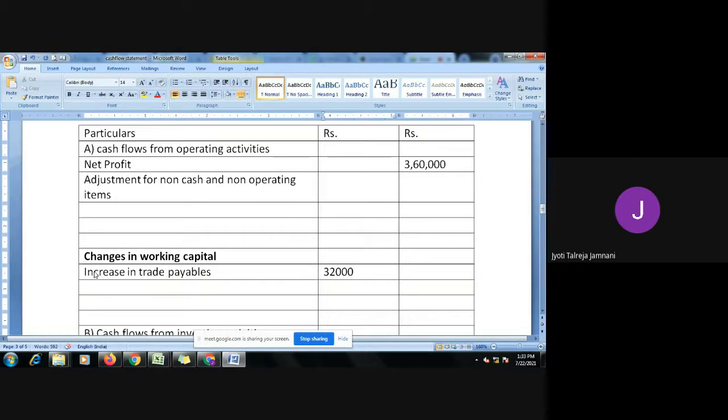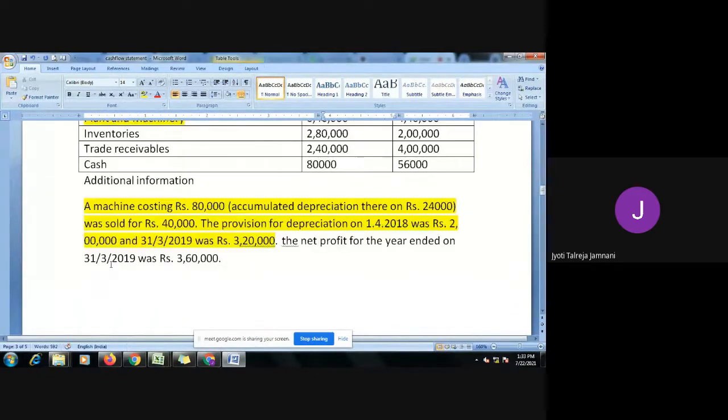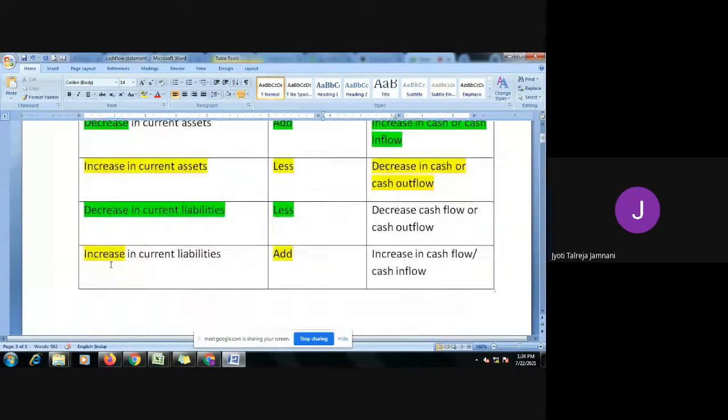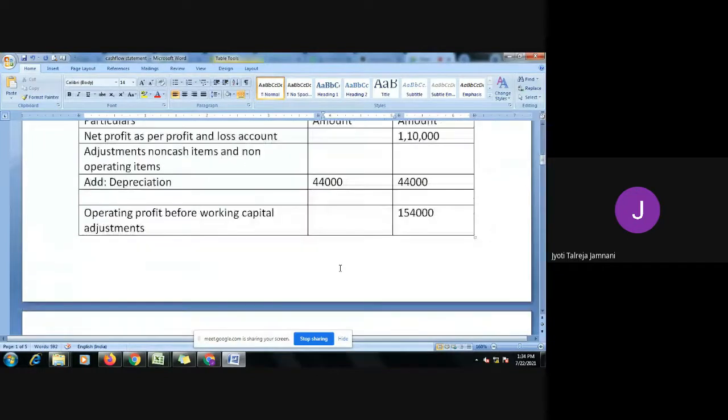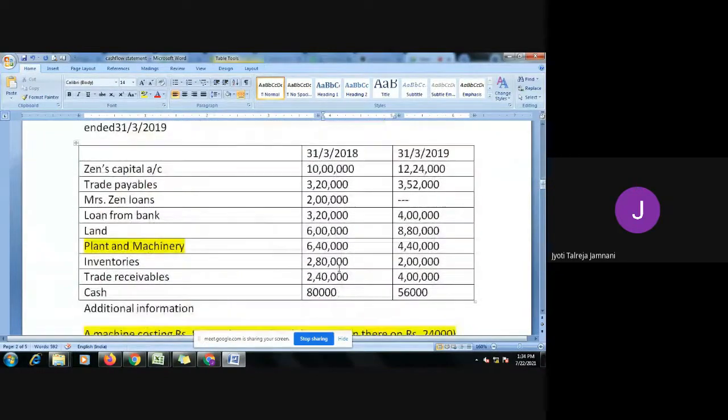I gave you an example. Suppose I take a loan from Francis, my liability increased, that means cash came in. But if I pay a loan to Ishwar, my liability decreases and cash goes out. So here there is an increase in liability, that means it should be added. That table also, when I had shown you, see here, increase in current liability, we need to add it. Don't memorize this table, understand the logic, then you will be able to solve it easily. So this is done, 32,000 we added. Any doubts in the second thing?